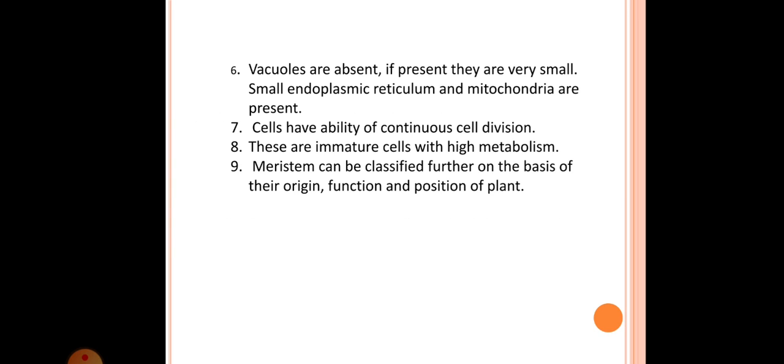Meristem can be classified further on the basis of the origin, function and position in the plant. So meristem can be divided into different types on the basis of origin, and also on the basis of function and position in the plant.